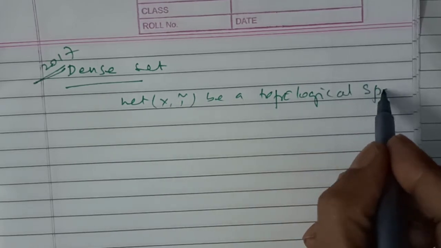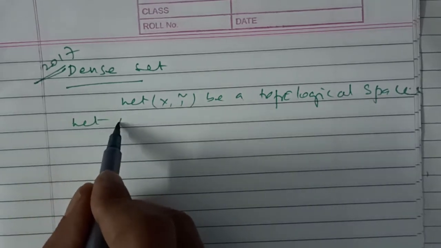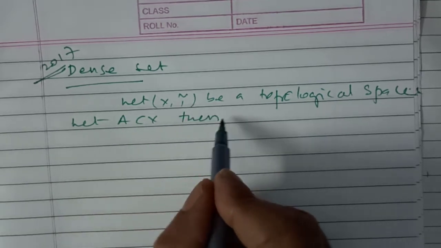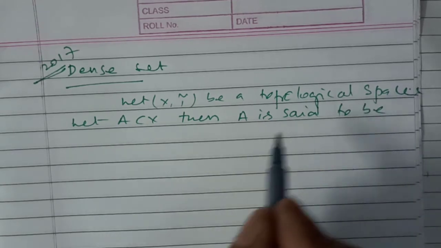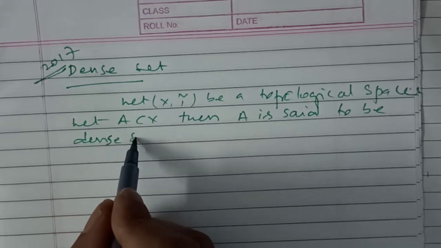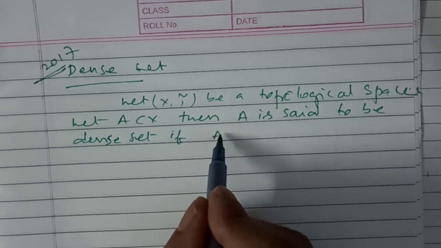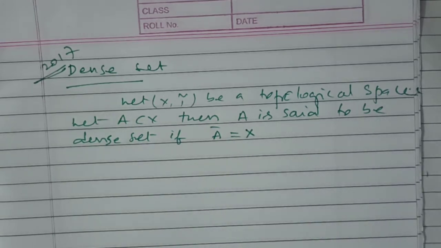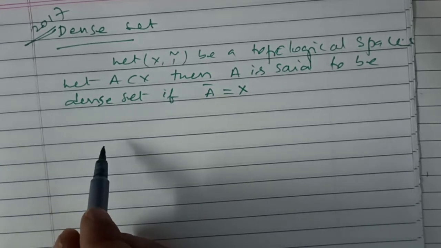Let A be a subset of X. Then A is said to be a dense set if A bar is equal to X. Suppose the closure of a set A is X, then A is said to be a dense set.